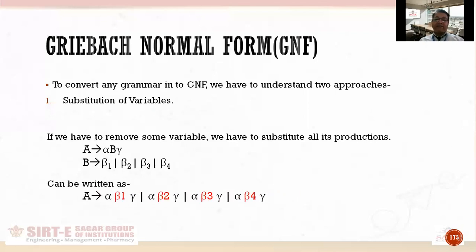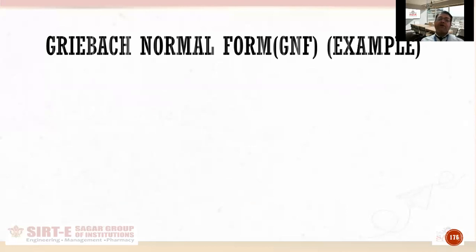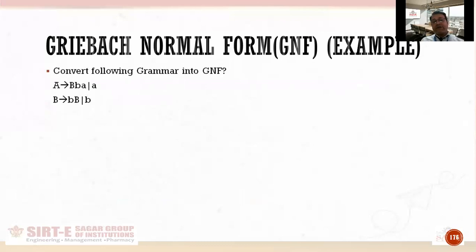Like here, let us suppose we don't want B, or we want to remove B from our production A produces alpha B gamma. What we will do is replace this B with all of its productions. So here, in place of B I have placed all the productions of capital B, that is beta 1, beta 2, beta 3 and beta 4. So it is very simple. You just have to replace the variable with its values, or rather its productions. Now let us first understand substitution of variable with the help of an example.